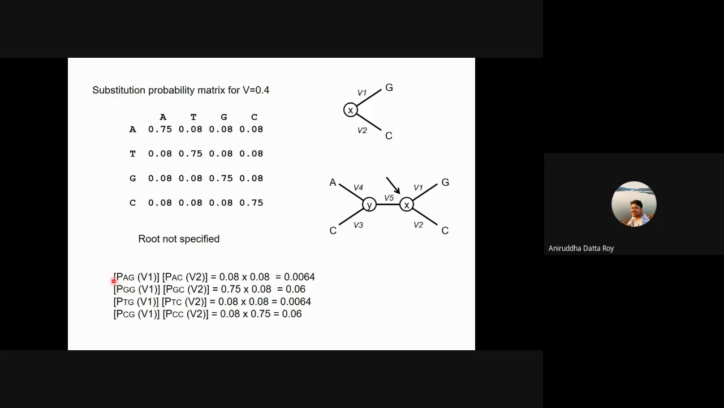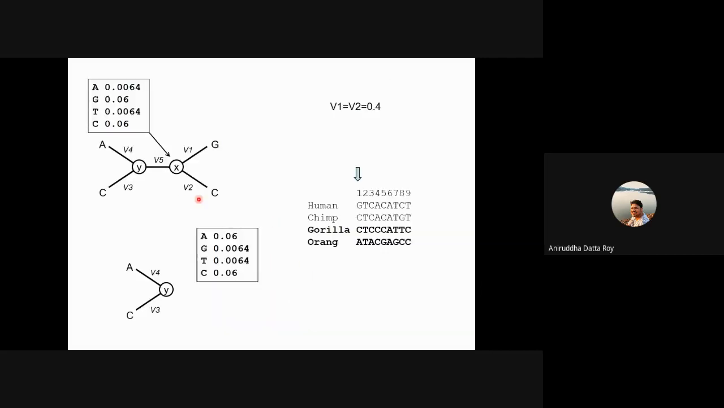Where we've calculated, we've just not added the prior probabilities here. We just have the probability of change from one base to another base given the branch length. And we have these values, right? Now, these are the values that you get. So the probability of change from an A to a G is 0.0064, or again, probability of change from a T to a G is 0.0064. So this is already telling you something. It's telling you that the probability that this is either a G or a C is much higher, right?